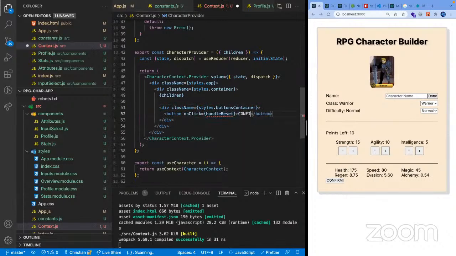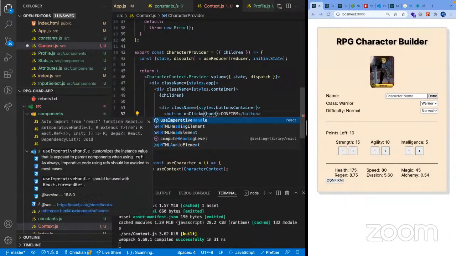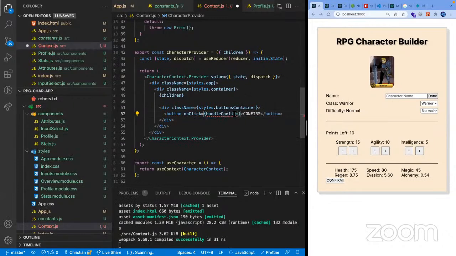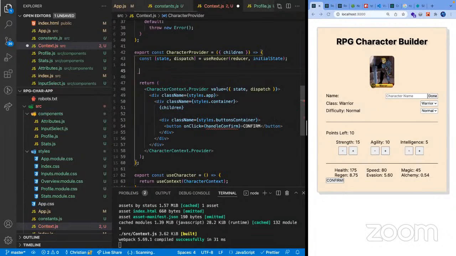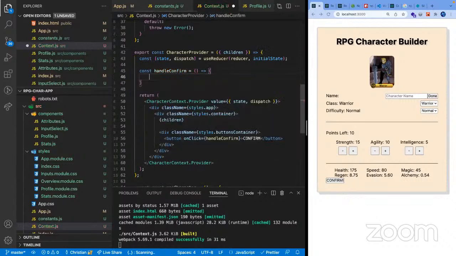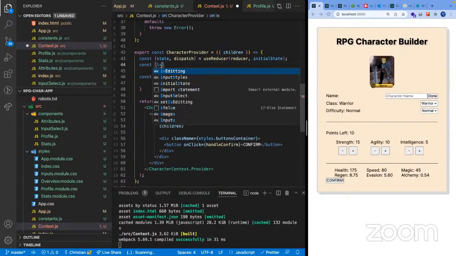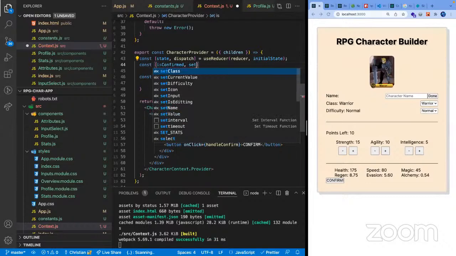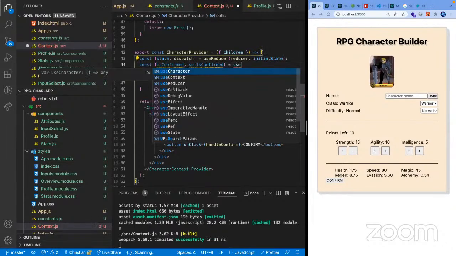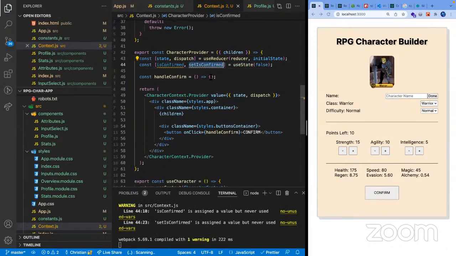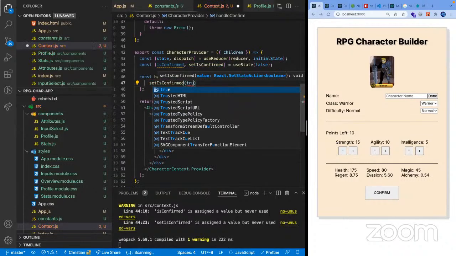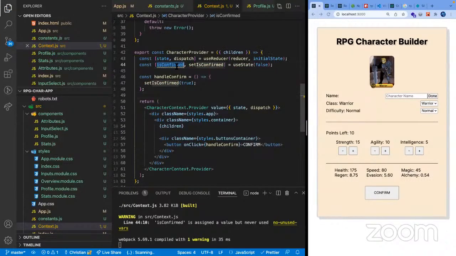Then we're gonna go handle confirm. Handle confirm. And then in here, I guess this is the final part where we submit our character. Then let's create a useState here called isConfirmed. Set isConfirmed to false. And then we just simply do setIsConfirmed for that function and give it a true value.